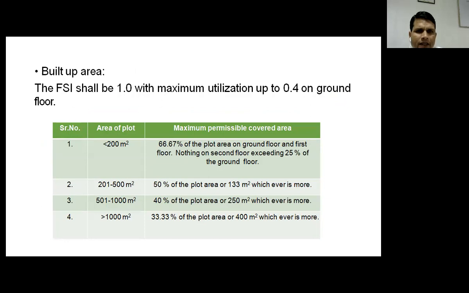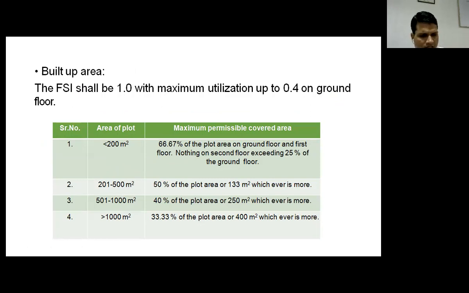In the built up area, how much area we can build according to the plot size. If the FSI is 1, then the maximum utilization is 40% on the ground floor. Then for different plot sizes, different ground coverage is available.